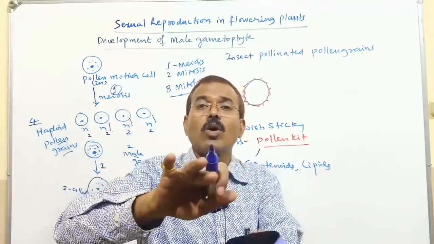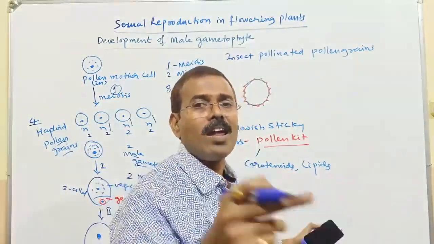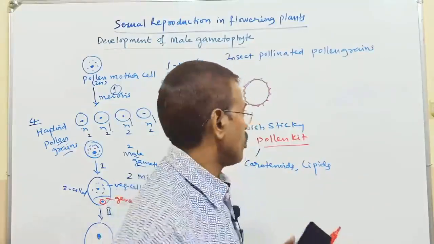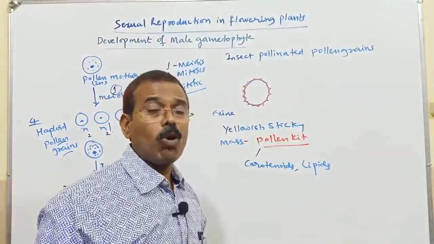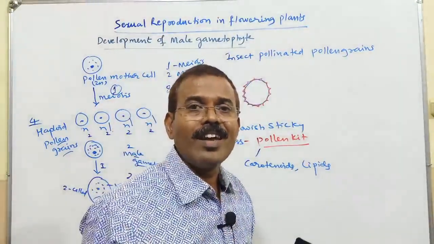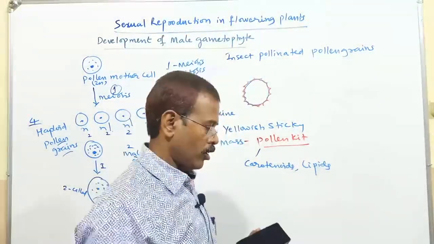So that is what we call pollination, cross pollination mediated by insects. That usually we call it entomophily. So this point you have to remember: pollen kit, a yellowish sticky mass present outside the exine in the insect pollinated pollen grains. Keep it in mind.